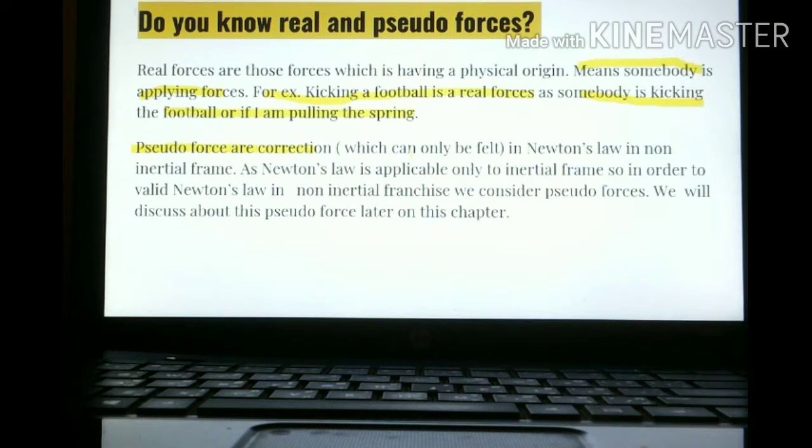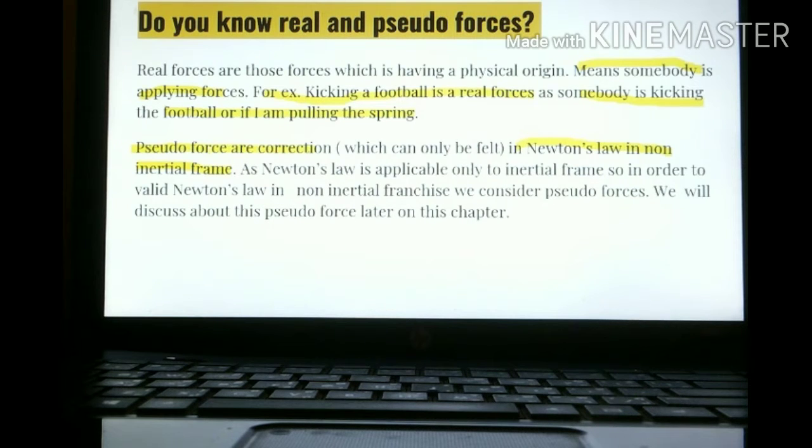See, pseudo force is a force which we tell of, or which has been felt, in a non-inertial frame. Non-inertial frame: if those who do not know, don't worry, in further slides it will be explained as well.